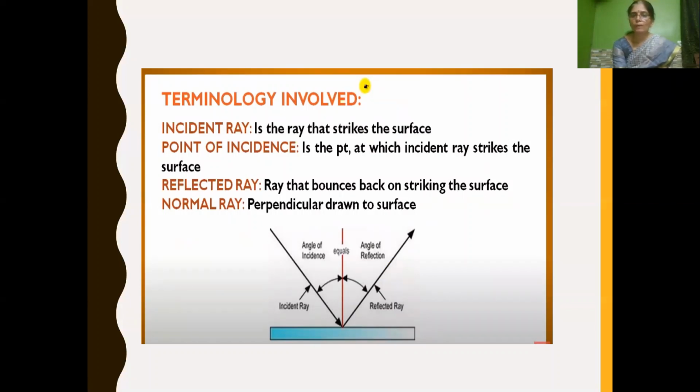And if you draw a perpendicular line to the surface, we call that the normal ray. So these are the terms involved in reflection: incident ray, point of incidence, reflected ray, and normal ray.